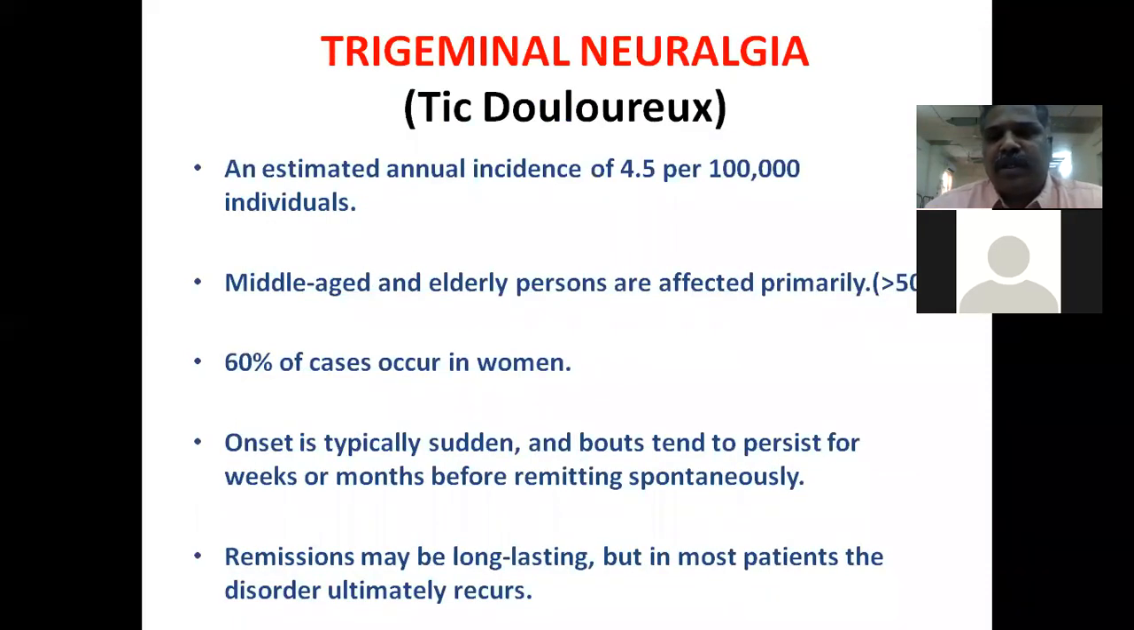So that is about the anatomy and course of the trigeminal nerve. Then we will discuss the disorders of the trigeminal nerve. Number one is trigeminal neuralgia.